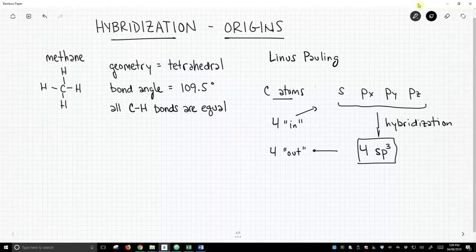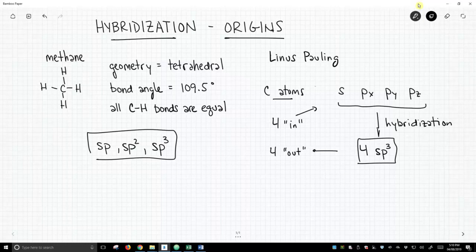Furthermore, Pauling didn't stop at sp3 hybridization. Pauling developed the ideas of sp3, sp2, and sp hybridization, all three of these different hybrid models, to explain other molecules and their geometries and bond angles in addition to simply methane.